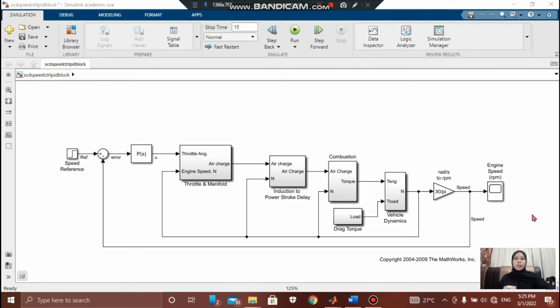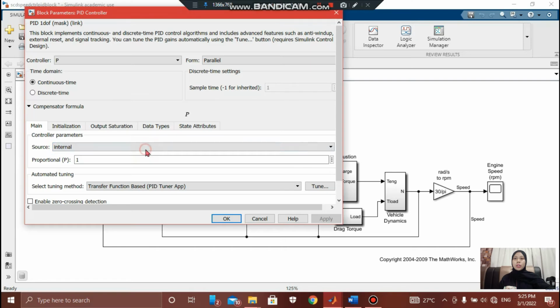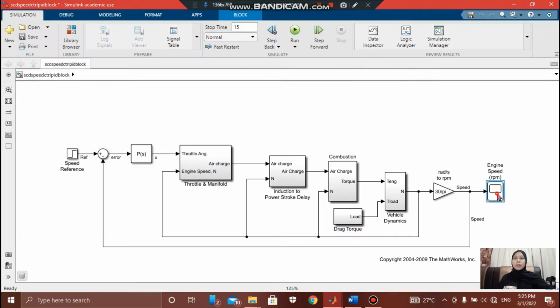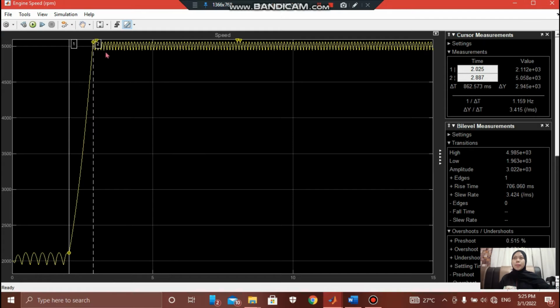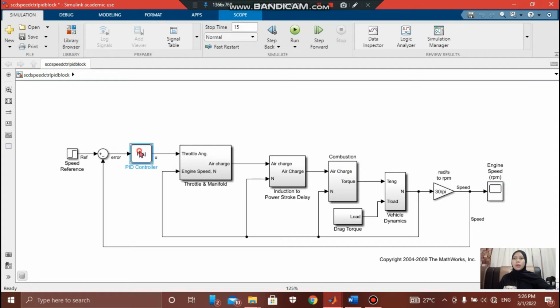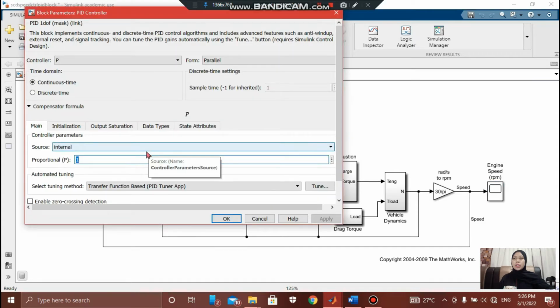I will explain question 2.2, which is about the P controller. Here is the model for the P controller, where I will change the value. When the value of P, which is proportional, is 1, the result that appears is this. Then when I change the value to 0.1,